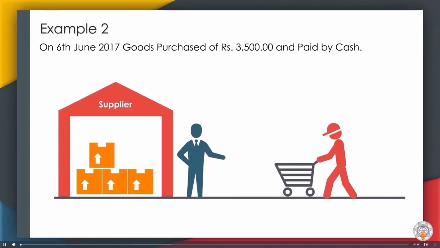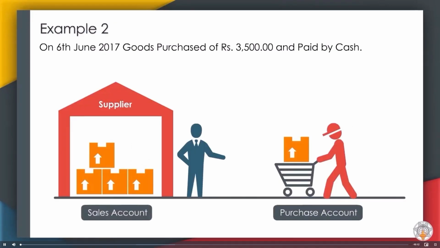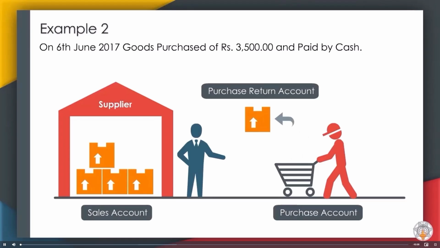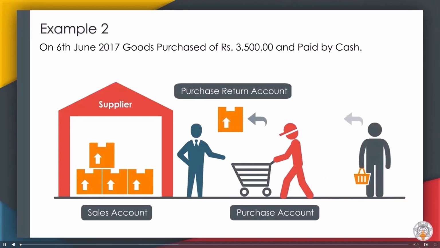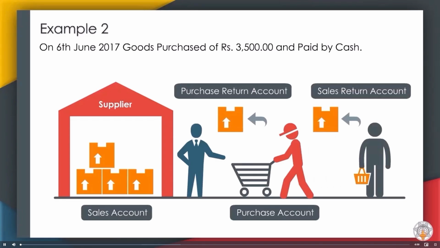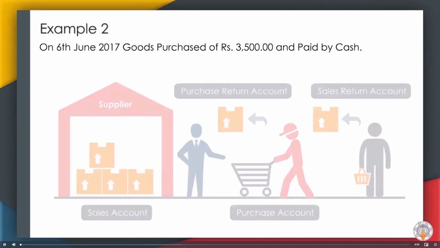Whenever goods are purchased, it is denoted by purchase account, and when goods are sold, it is denoted by sales account. If any defective or extra goods are returned to supplier, it is denoted by purchase return account. Similarly, if a customer returns any faulty or extra goods, it is denoted by sales return account.